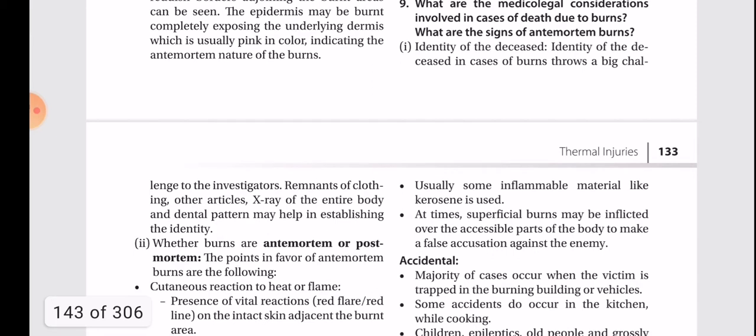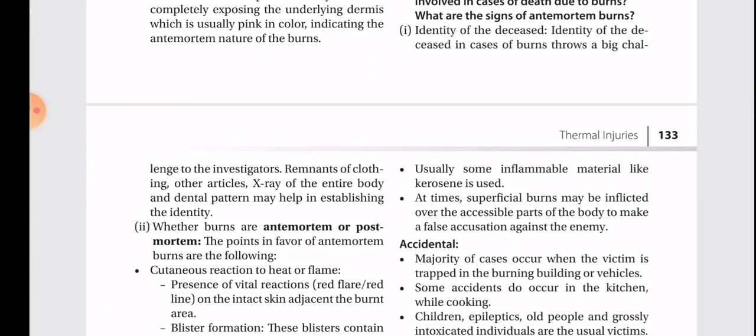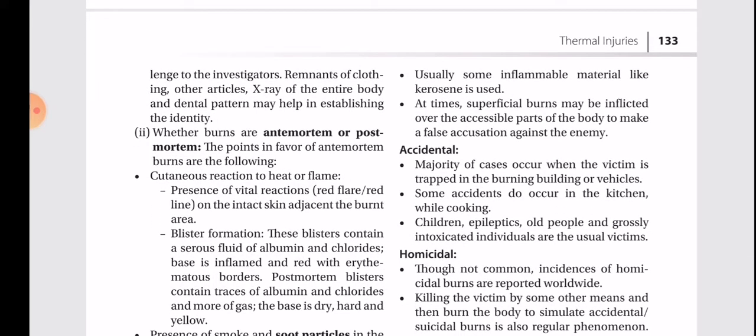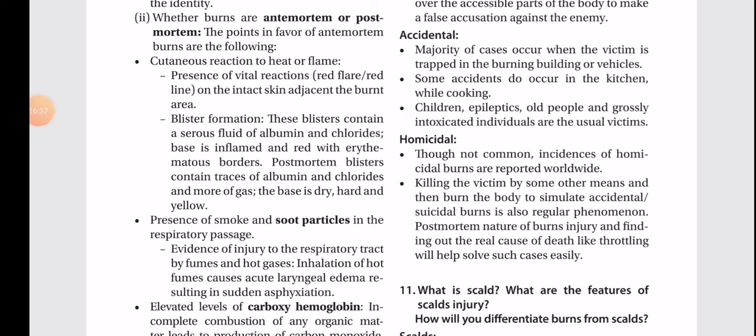Identity, identity, identity of the deceased. Identity of the deceased in case of burns throws a big challenge. The investigations, remnants of the clothing, other articles, X-rays of the entire body, and dental pattern may help in establishing the identity. Whether burns are antemortem or postmortem, the points in favor of antemortem are the following.